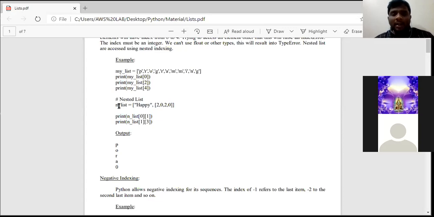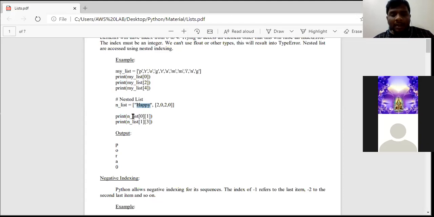Since this statement is a nested list, this is in the 0th index. Now consider individually. In the 0th index, H will be placed in 0, A in 1, P in 2, this P in 3, this Y in 4.